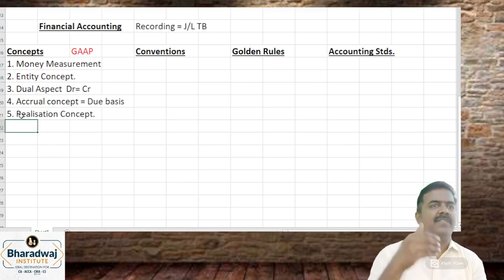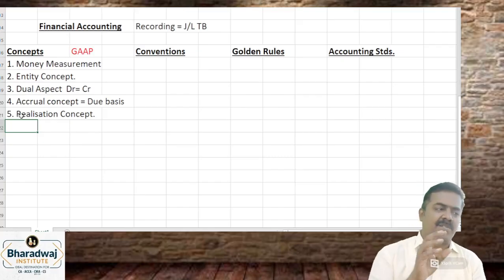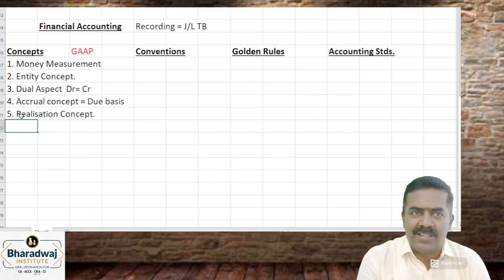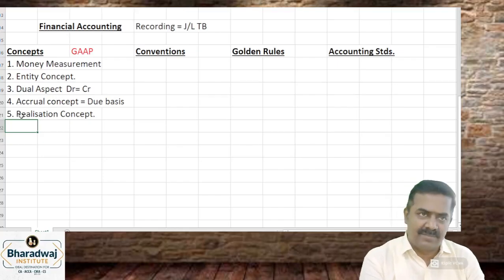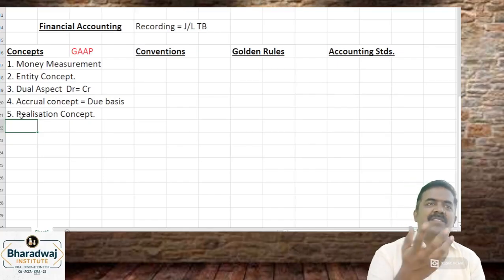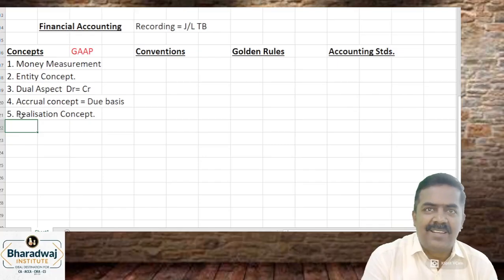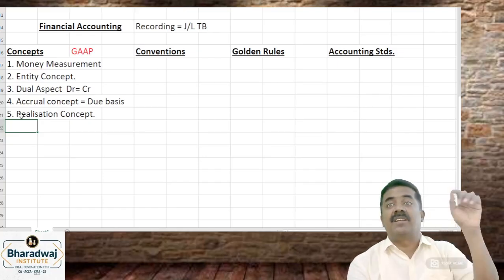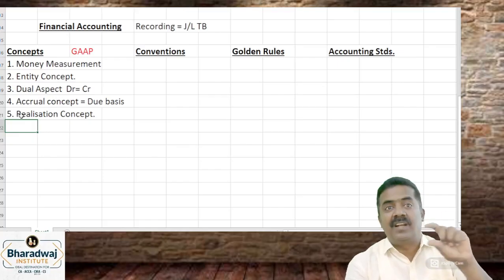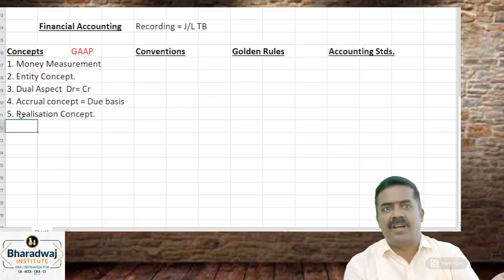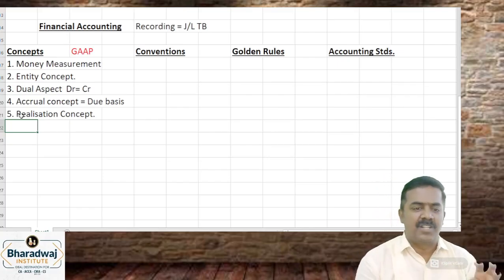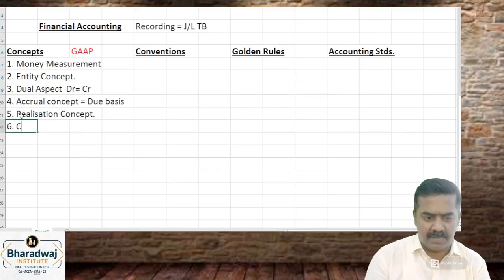For example, I am having a land. Market value is 25 lakhs. Cost is 20 lakhs. Now, will you record the cost or market value? Market value. No, cost. Because profit is not realized. Market value 25 lakhs, and there is a profit. Have you got the profit? No. Have you sold the land and got the money? No. That's why the next concept, cost concept.